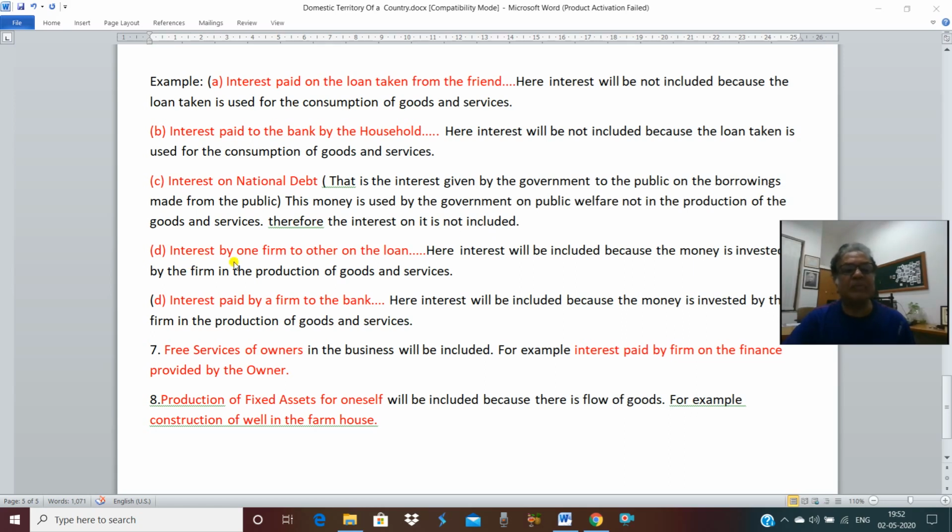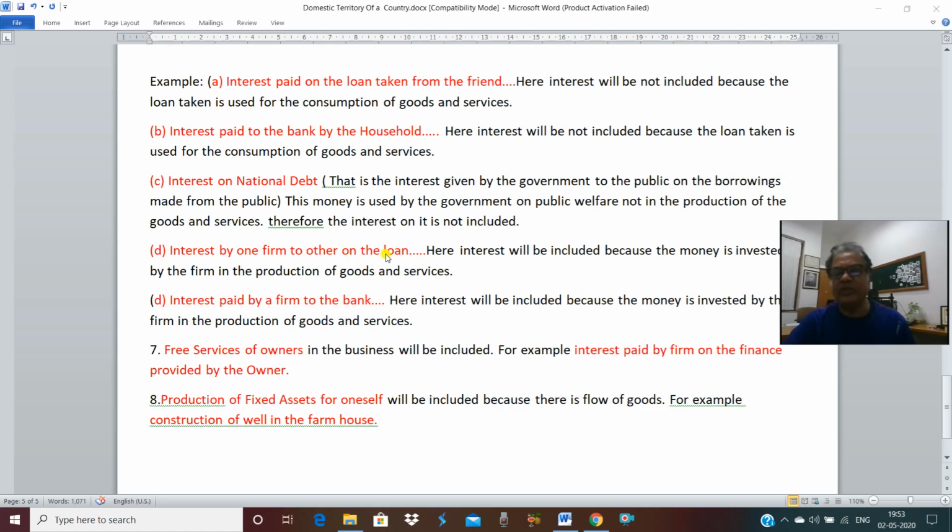Next is interest paid by one firm to another firm on a loan. Suppose JK White Cement is taking a loan from Birla White Cement. So what is the objective of that loan? Consumption? No. JK White Cement will be using that loan in the production of goods and services.